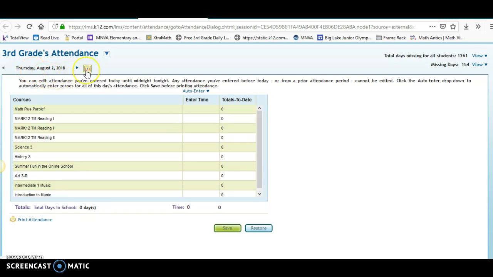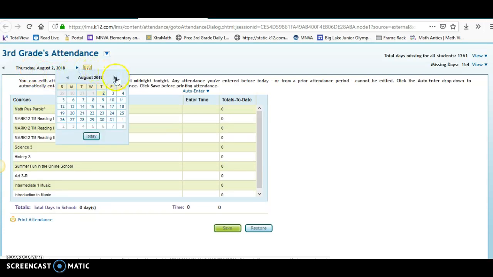Once you get to the attendance area, you want to make sure you click on the little calendar and make sure you're on the date that you would like to enter attendance for. So I'm going to go to today.